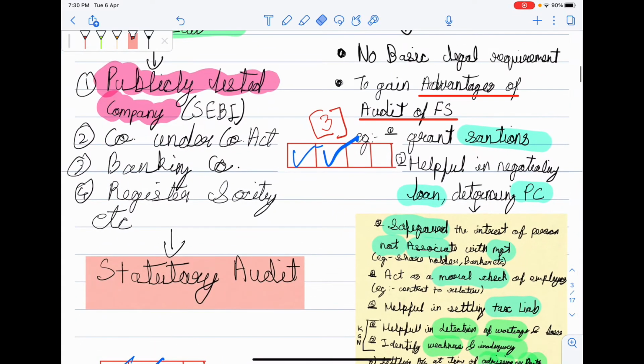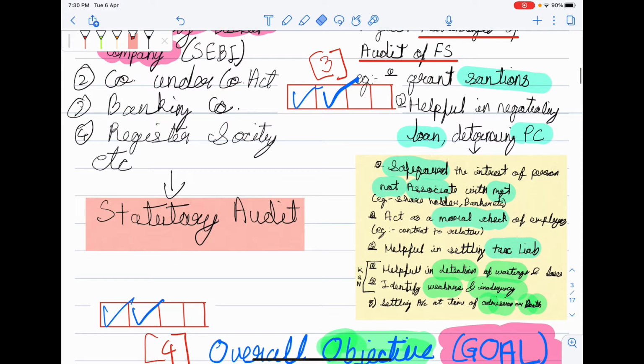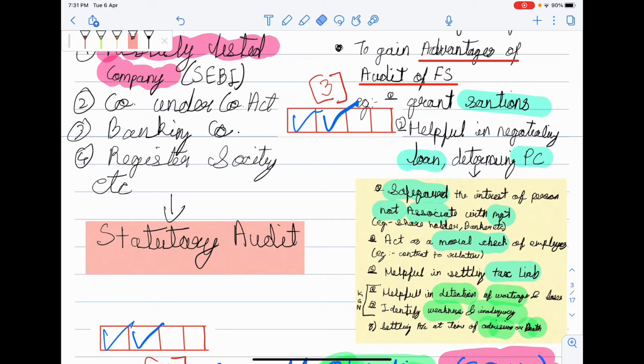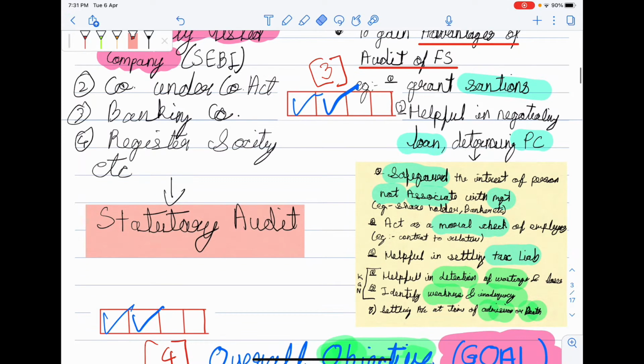We learned eight advantages of audit of financial statement. That is, audit helps in getting sanctions. It is helpful in negotiating for loans and determining purchase consideration. It safeguards the interest of persons not associated with management, for example shareholders and bankers.